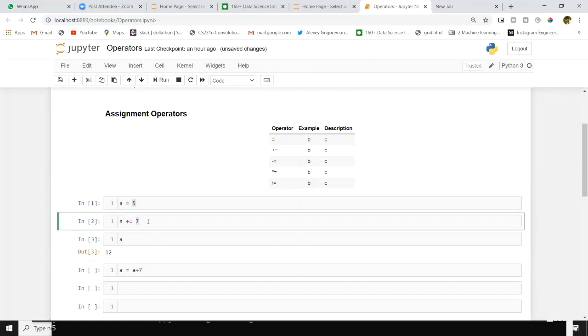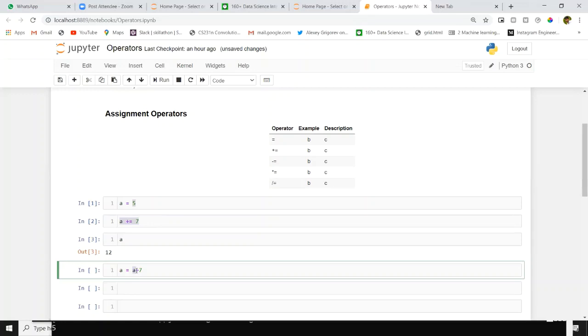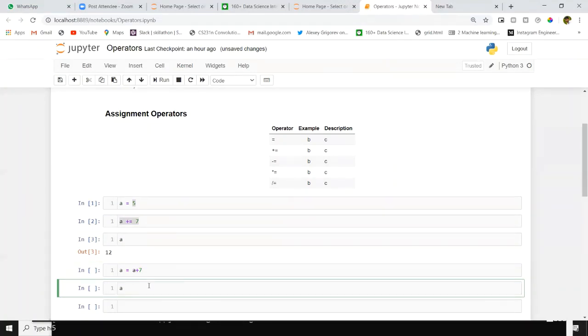This is all about addition and assignment operation. In the same way, we have subtraction, multiplication, and division. These all work in the same way. First, we will have the initial value inside a. We'll update that value with the operator. Later, we are assigning the same value to a. In the same way, we can see negative, meaning subtraction, equal to.